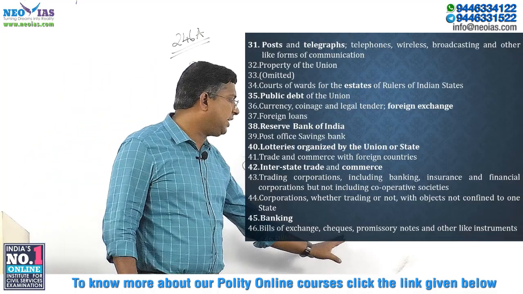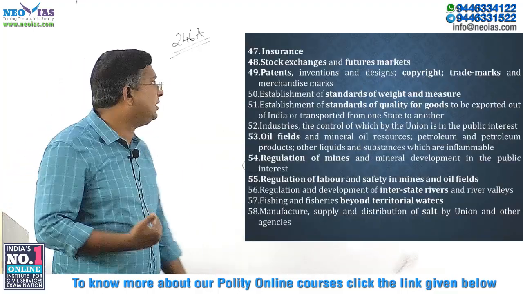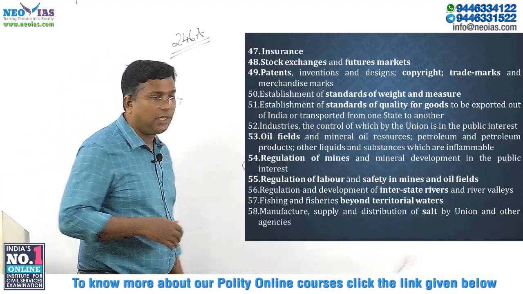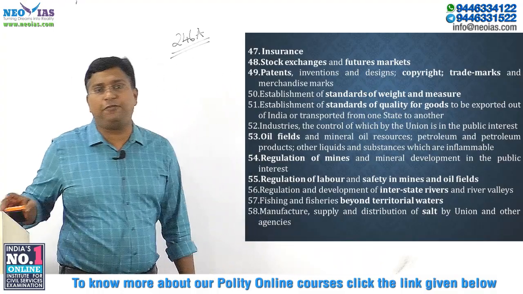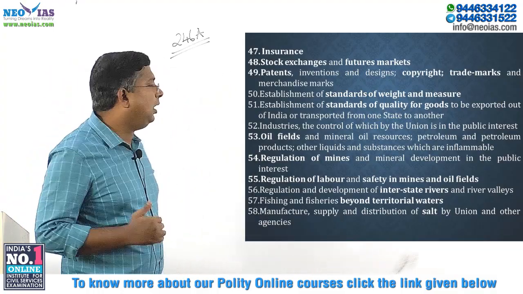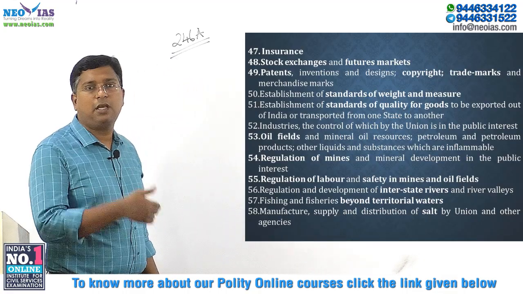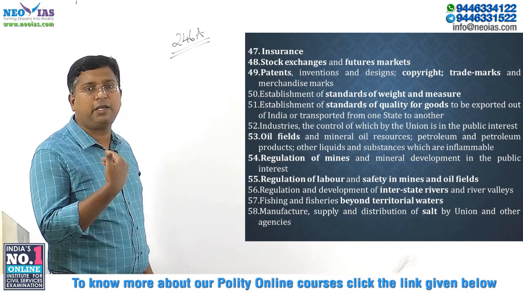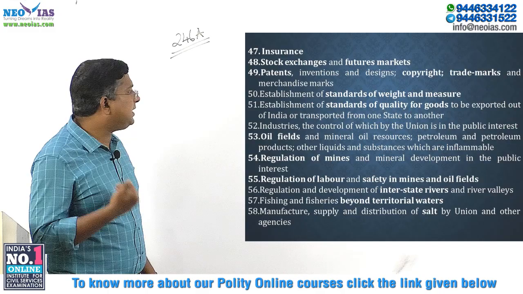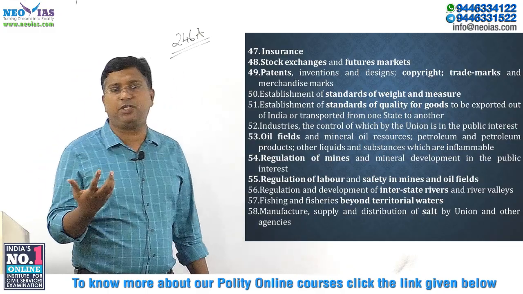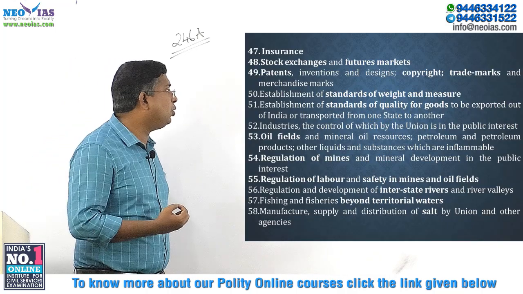Bills of exchange, checks, promissory notes and other similar instruments come under the union list. Then insurance, stock exchanges and futures markets, note down, stock exchanges and futures markets come under the union list. Patents, inventions, designs, copyright, trademarks and merchandise marks. So all the intellectual property rights come under the union list. Then establishment of standards of weights and measures comes under the union list.